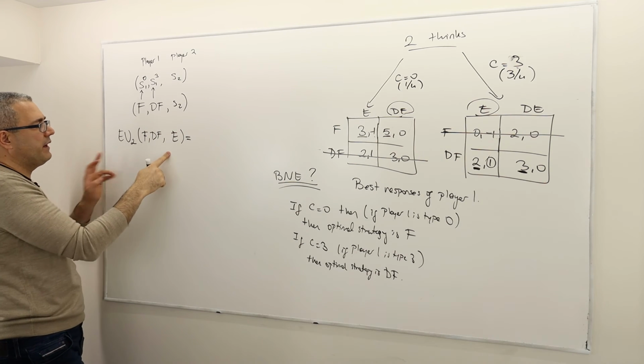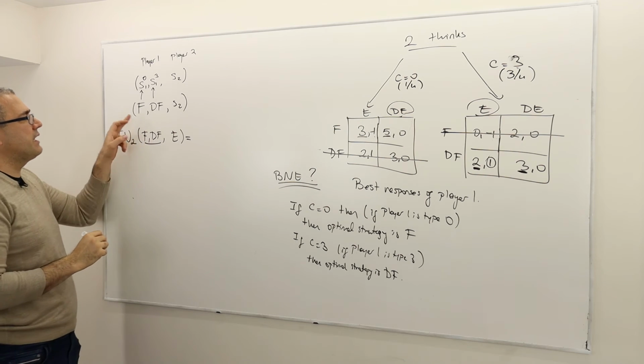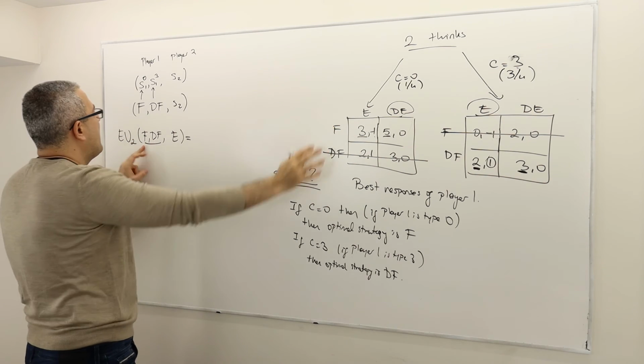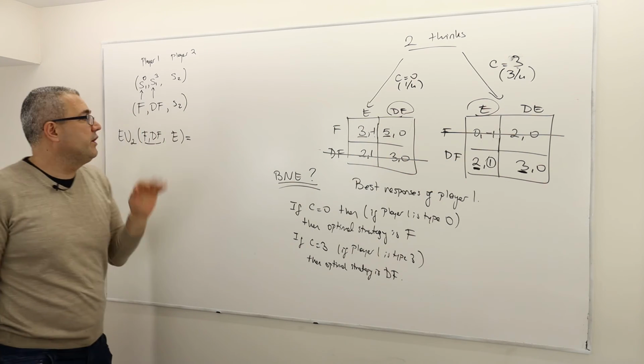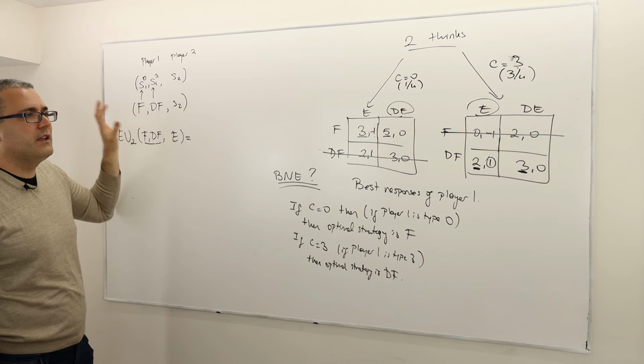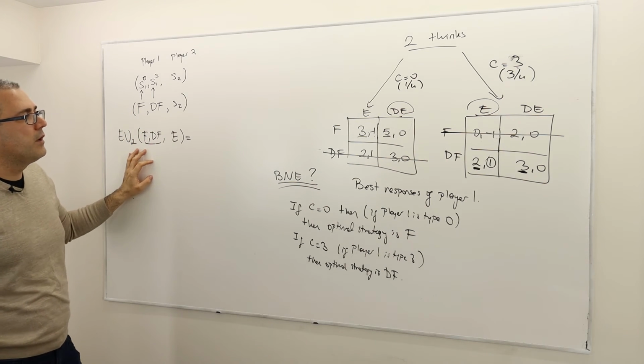So what is his expected payoff? If he plays enter, given that player 1 plays F if he is this type, and don't fight if he is this type. We fixed already those because we know that these are optimal strategies in any Bayesian Nash equilibrium.